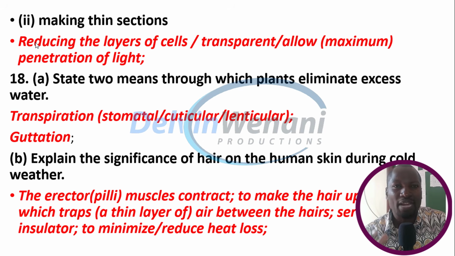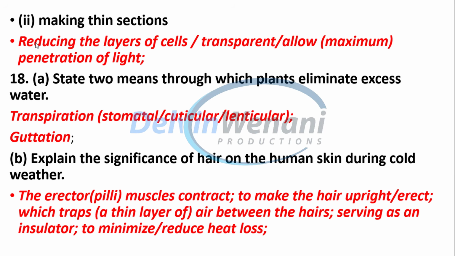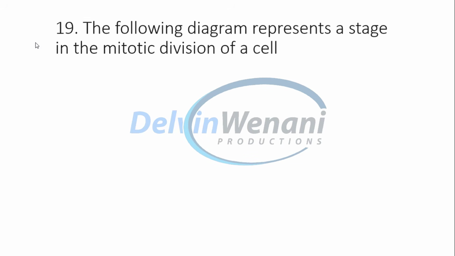This traps a thin layer of air, and this thin layer of air will serve as an insulator to minimize or reduce heat loss. The hair will trap air, and this air will act as a poor conductor of heat, and thus minimize heat loss.